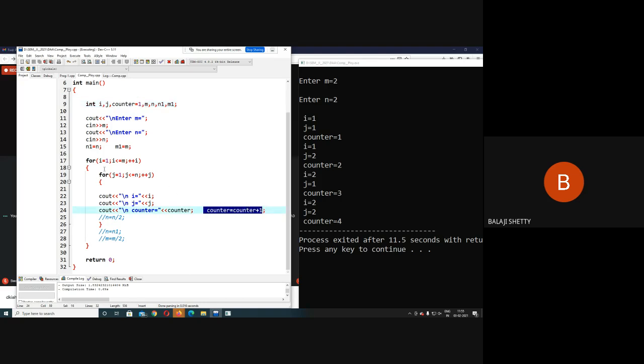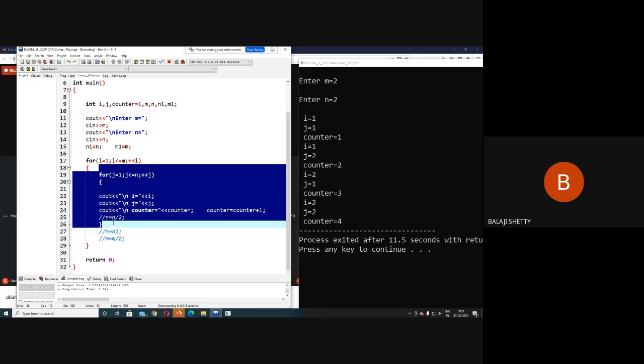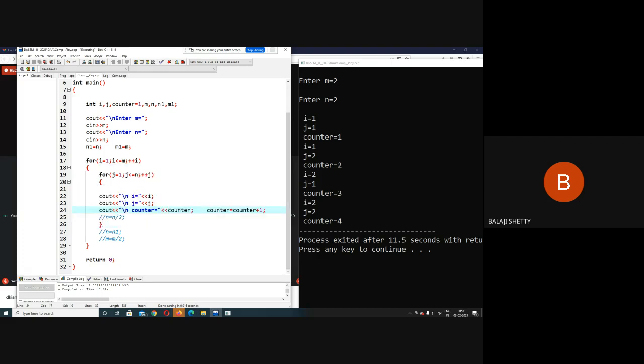First this inner for loop will break, and after breaking the inner for loop, this outer for loop will proceed. Understand this. Now j was 1. After executing this statement, it will come here, and j plus plus makes j 2. Now 2 less than or equal to 2? Yes, condition satisfied, 2 is equal to 2. So here i equal to 1, j equal to 2, and counter, which was incremented, is now 2.